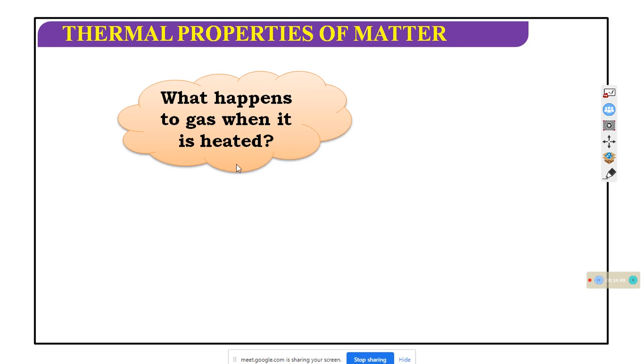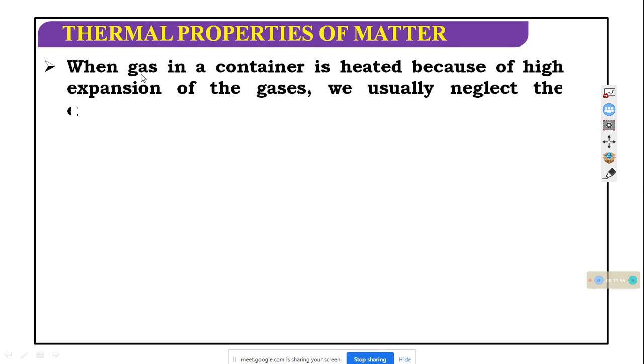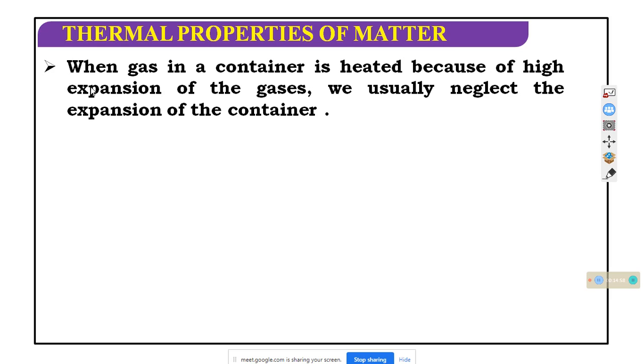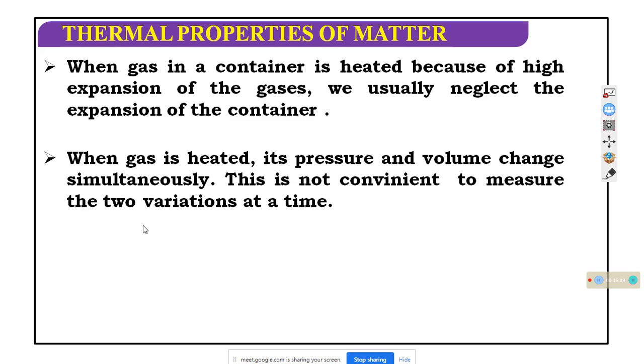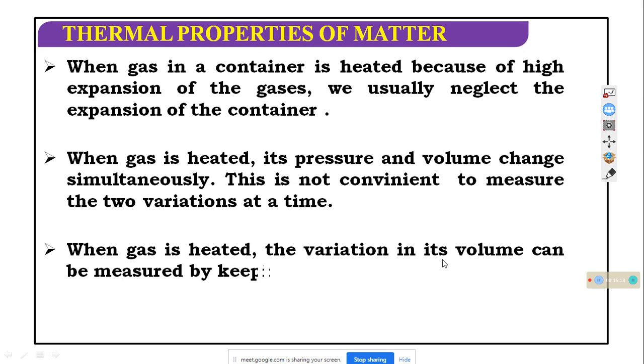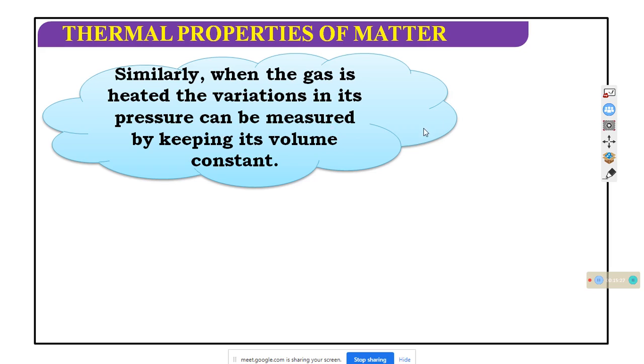What happens in a gas when it is heated? When the gas container is heated, because of the high expansion of gases, the expansion of the container is usually neglected. When the gas is heated, its pressure and volume change simultaneously, and it is not convenient to measure the two variations at the same time. So the variation in volume can be measured by keeping the pressure constant. Similarly, the variation in pressure can be measured when the volume is kept constant.